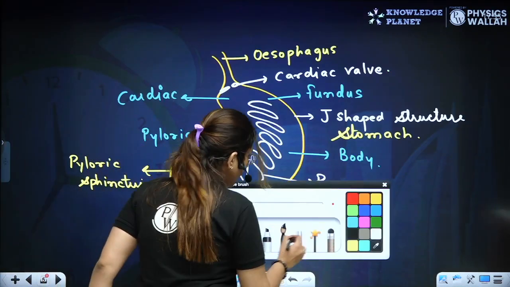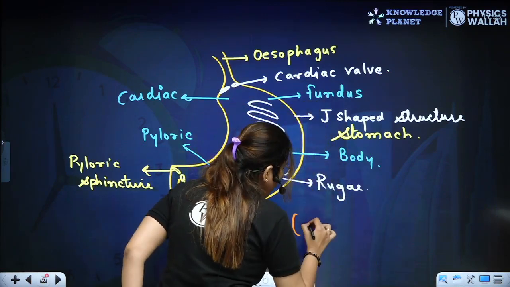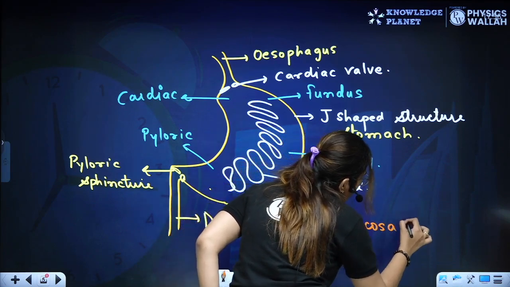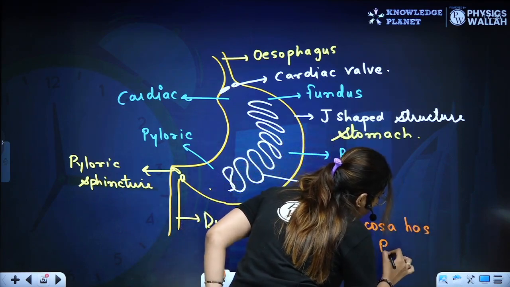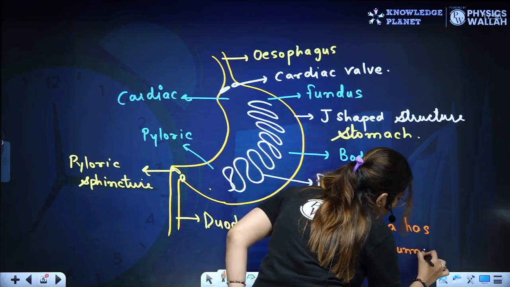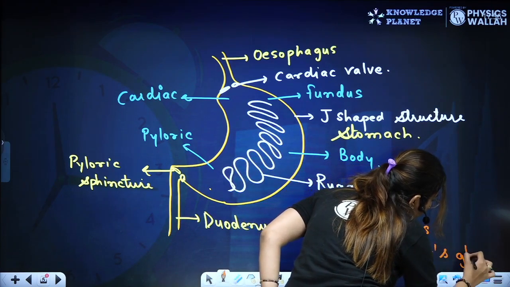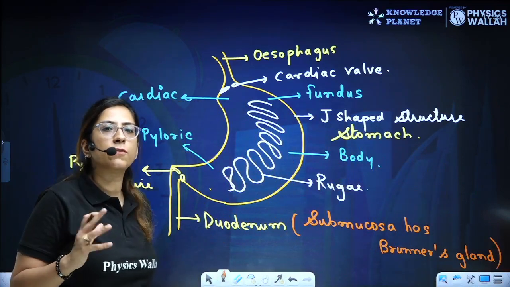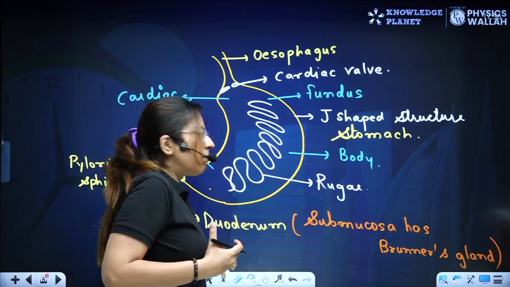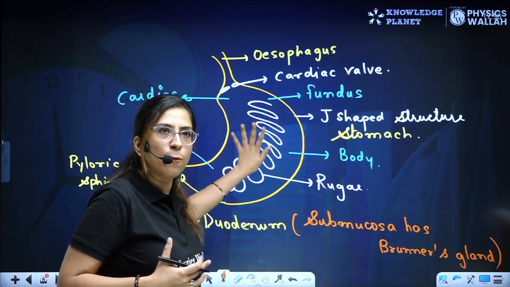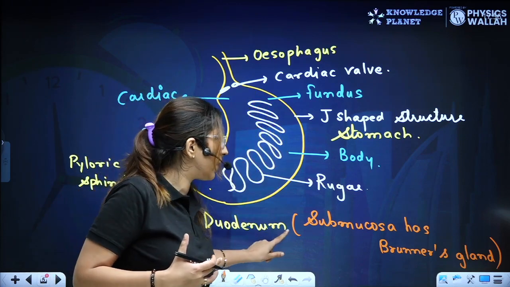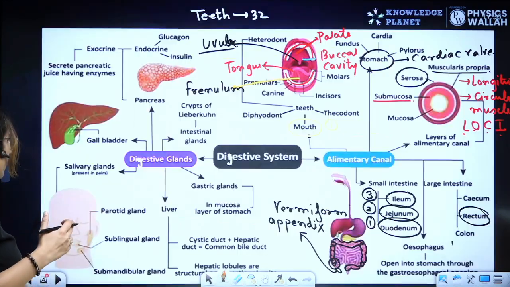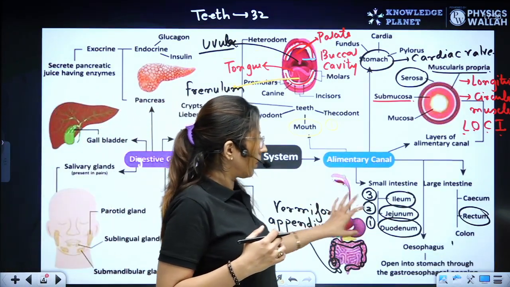Here in the duodenum region, the submucosa has Brunner's glands, which secrete bicarbonate ions and basically mucus, which protect the small intestine from the acidic food coming from the stomach. Very important. One of the very important questions which was asked in the NEET examination many times in fact. Clear? This topic is clear?